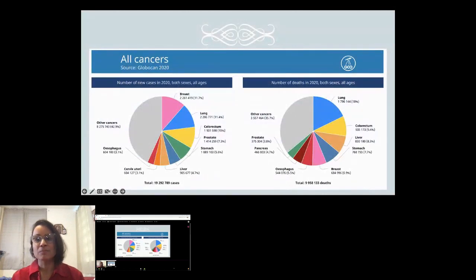As you'll probably know, cancer is one of the top 10 killer diseases in the world, and the latest available stats from the Global Cancer Observatory indicate that there were about 19 million new cases diagnosed and close to 10 million deaths in 2020. You can see that breast, lung, and colorectal cancer lead the way in diagnosis, while lung, colorectal, and liver top the mortality rates.